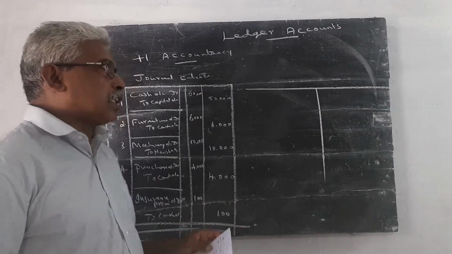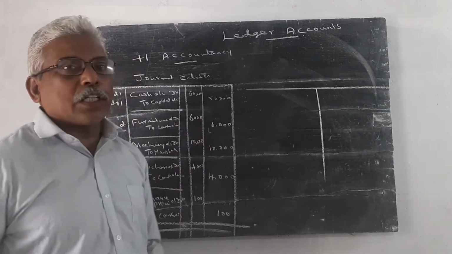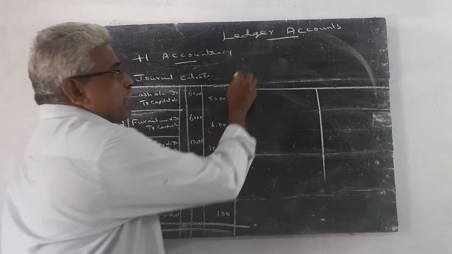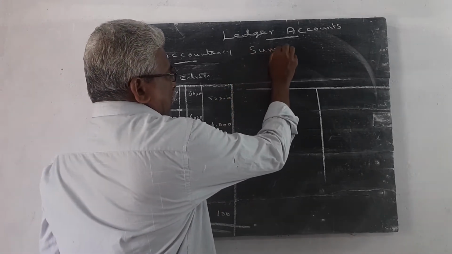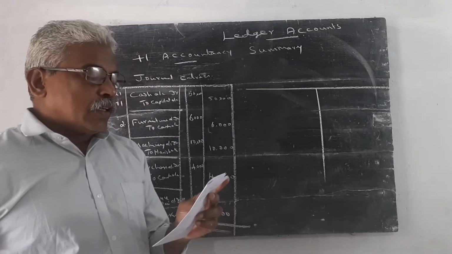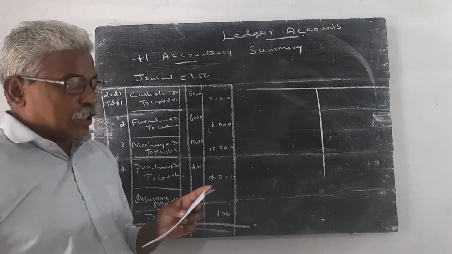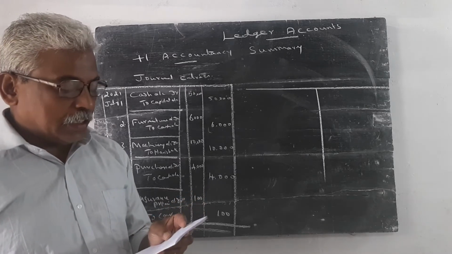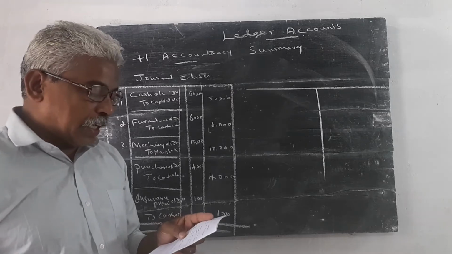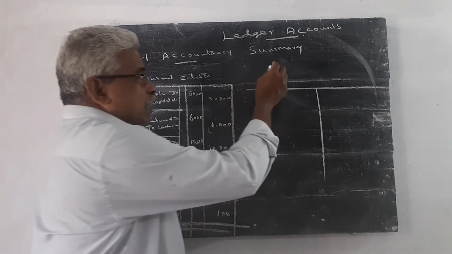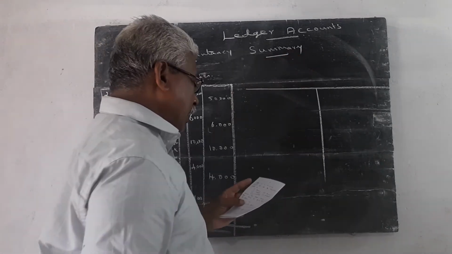So, first we study the meaning of ledger. What is the meaning of ledger? Ledger is a summary of all transactions relating to person, asset, liability, income, expenditure, which have taken place during the given period of time.